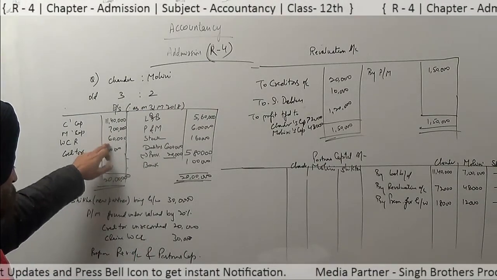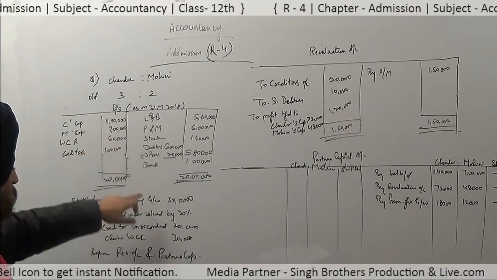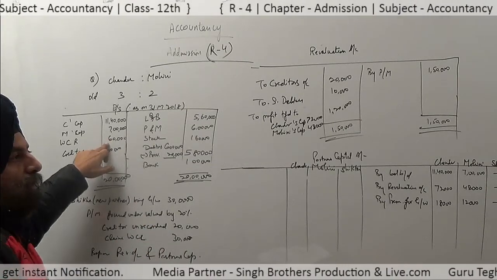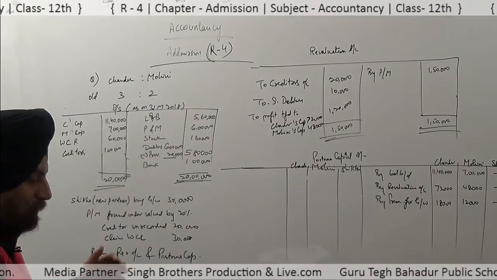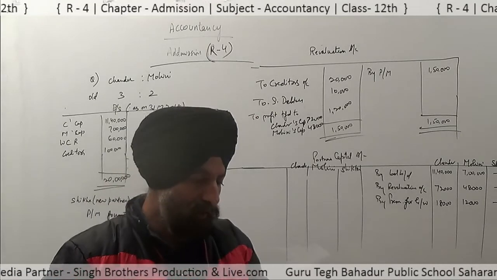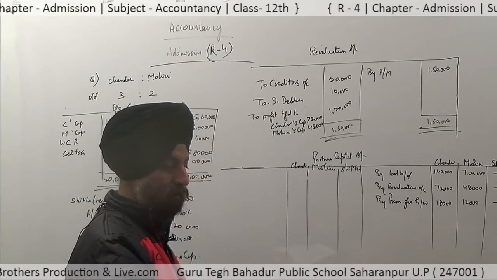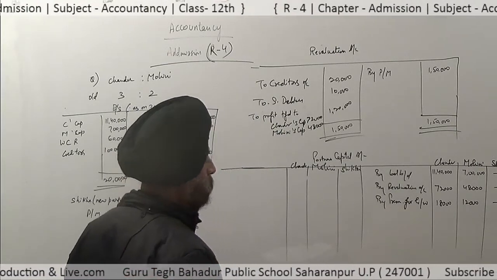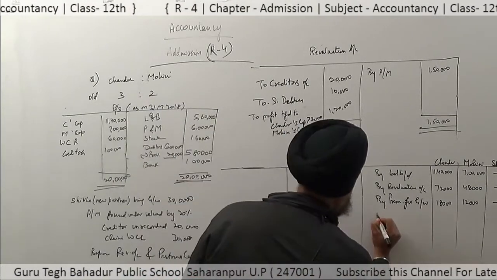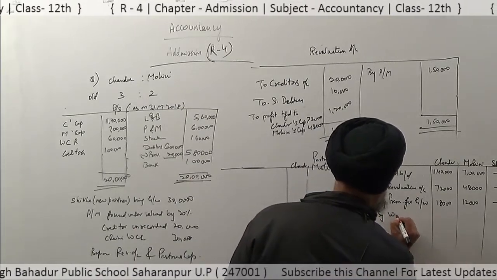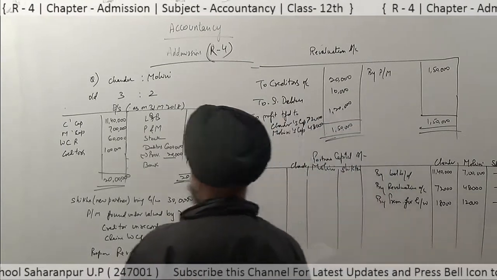So after it, now see workman compensation reserve. The reserve is rupees 60,000. There is also a claim of 30,000 rupees. After subtracting this 30,000 from this 60,000, the remaining amount again comes to rupees 30,000. So this 30,000 will be divided among the old partners in their ratio. First of all, see the entry for this.